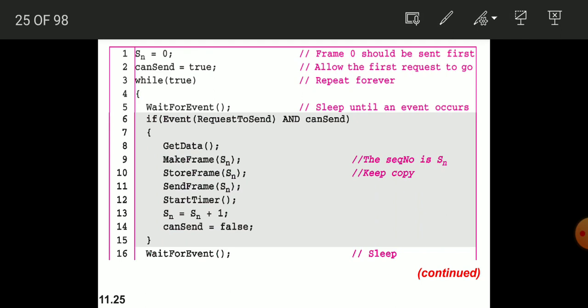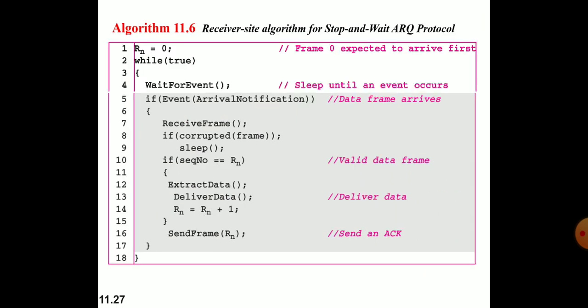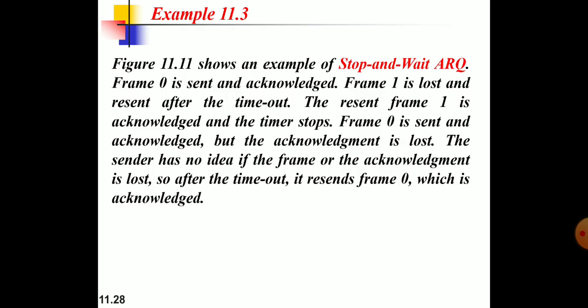This is the flowchart for the stop and wait protocol on the sender side. This is for the receiver side.